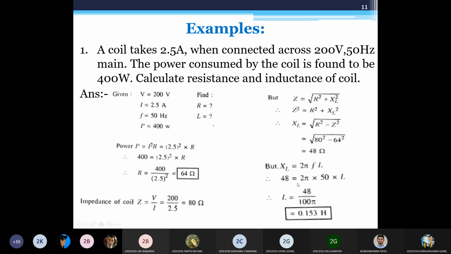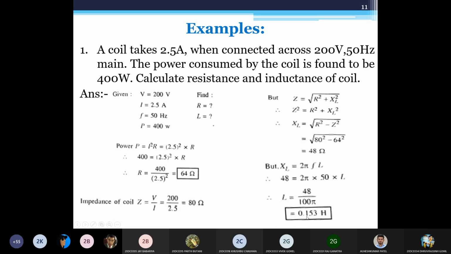So from that value we know that 2 pi f, or omega L, you can write 2 pi f. If angular frequency is given, you can use omega directly. If it is not given, you can use 2 pi f. By putting value of f 50, you can get this equation. L is equal to 1.53 Henry.